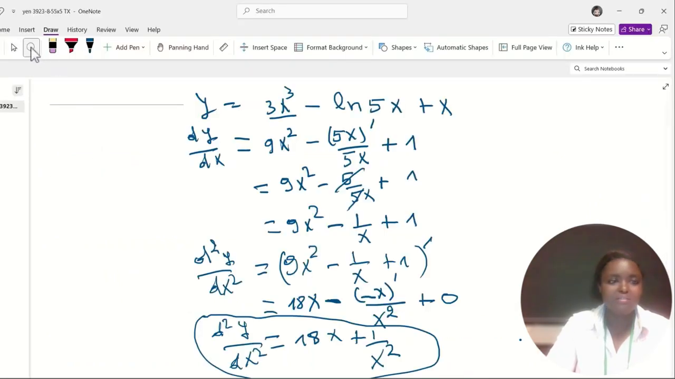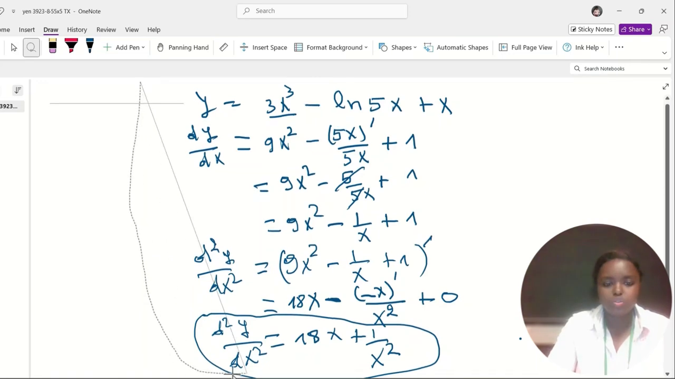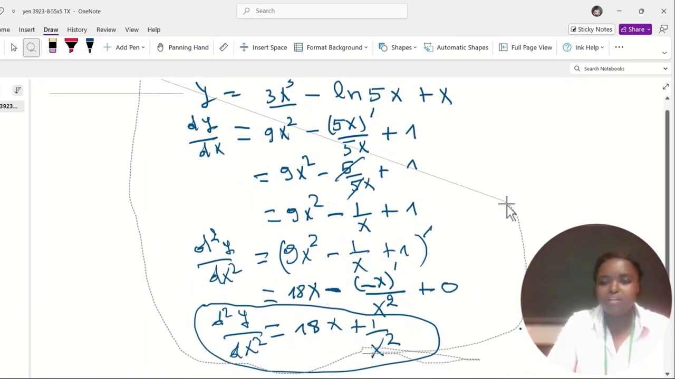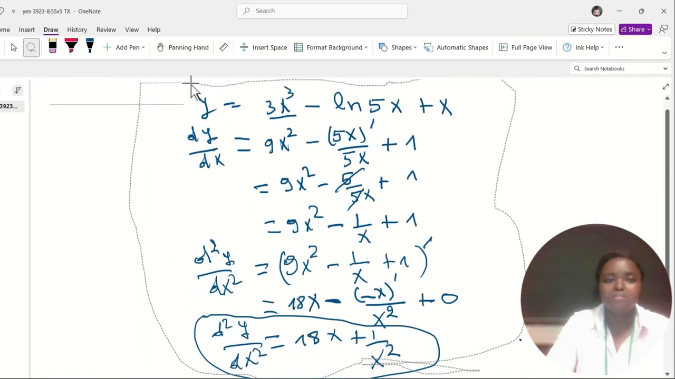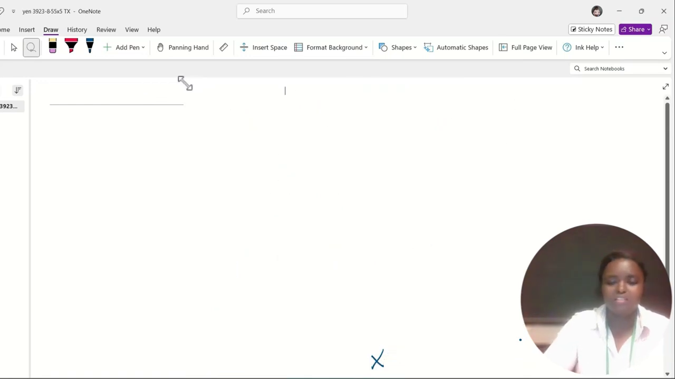I clean this again. Do you guys know how to clean this fast? Let me know in the comments how I can clean this faster.